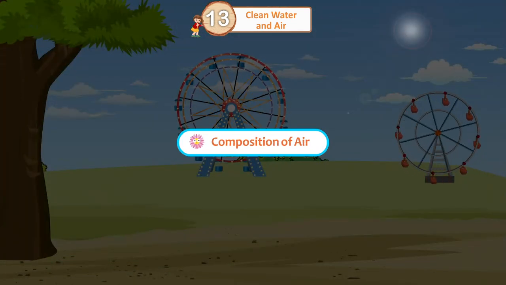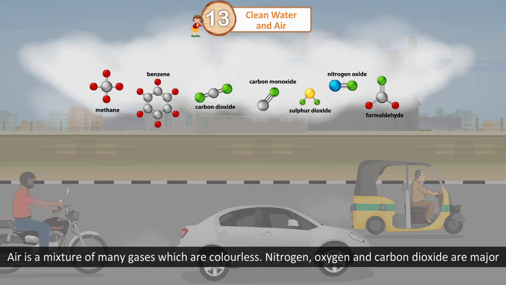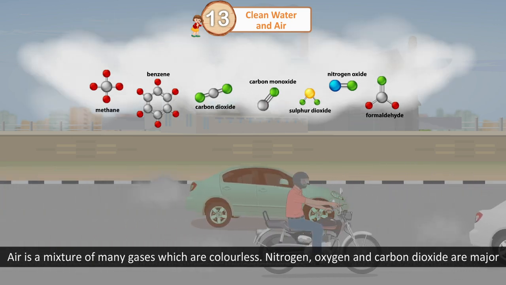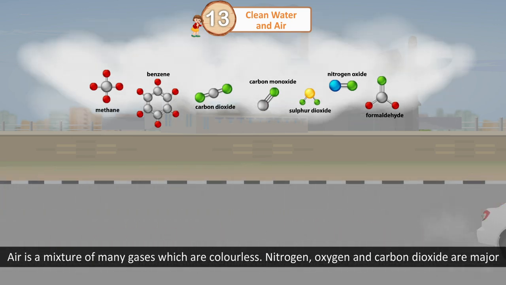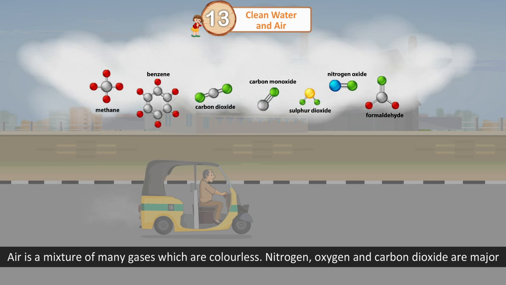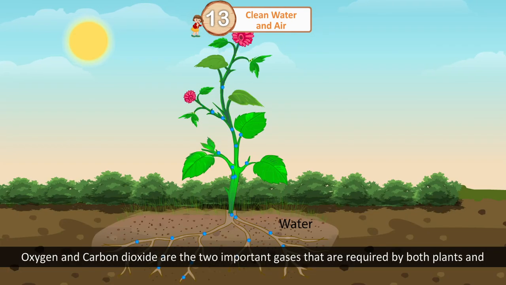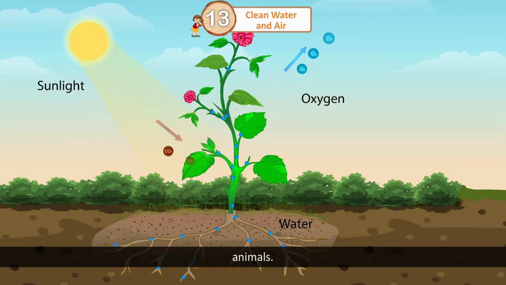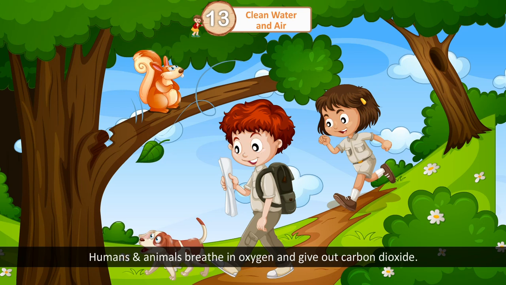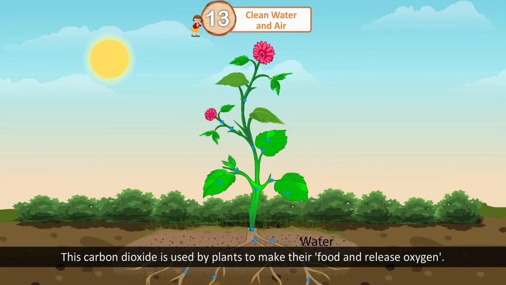Composition of air. Air is a mixture of many gases which are colorless. Nitrogen, oxygen, and carbon dioxide are major gases found in air. Oxygen and carbon dioxide are the two important gases that are required by both plants and animals. Humans and animals breathe in oxygen and give out carbon dioxide. This carbon dioxide is used by plants to make their food and release oxygen.